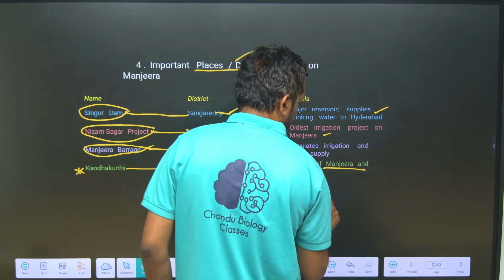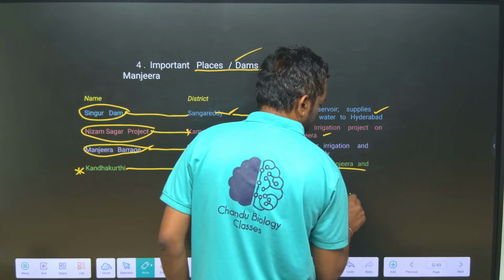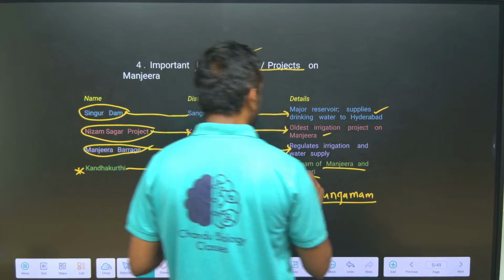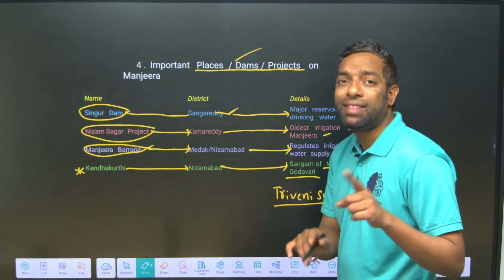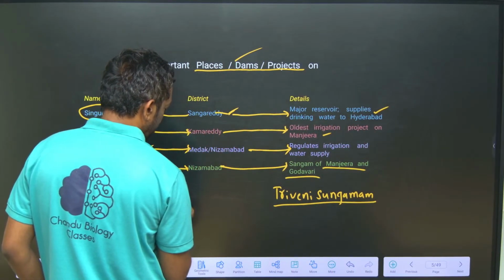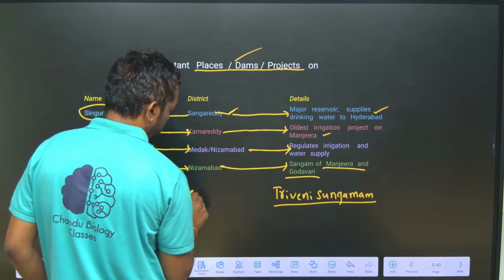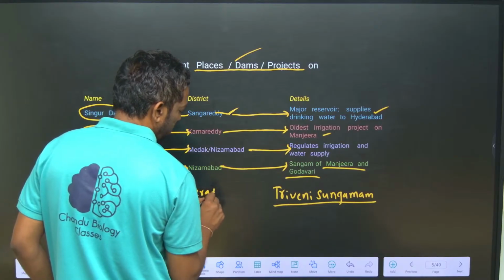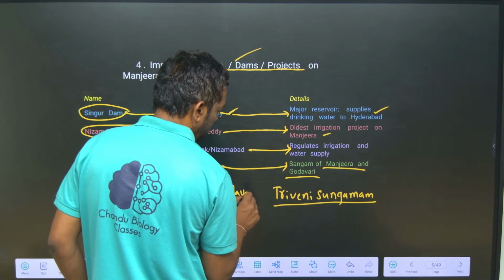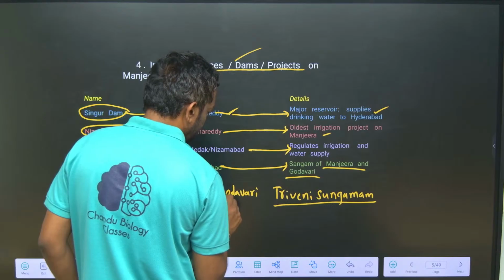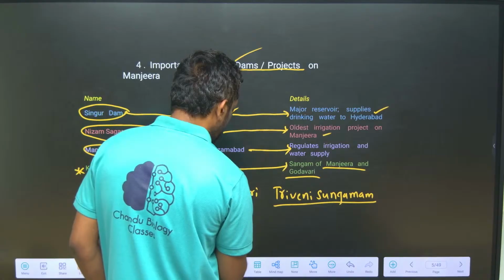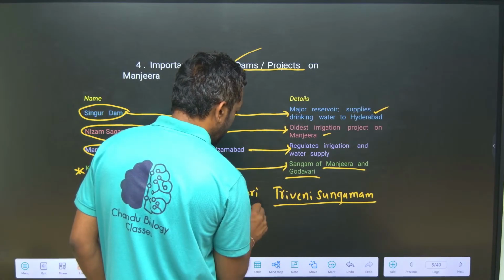Triveni Sangamam means three rivers meet. Here Manjira plus Godavari plus a river called Haridra.